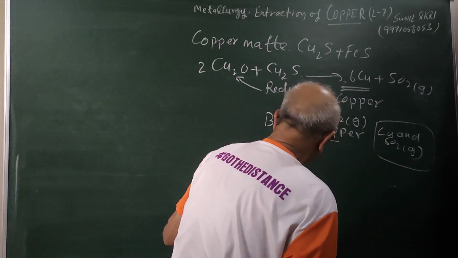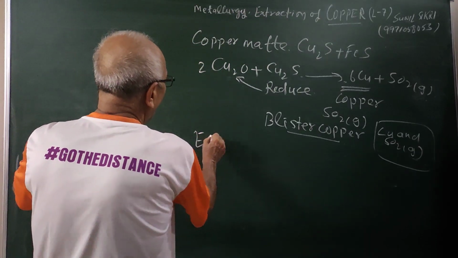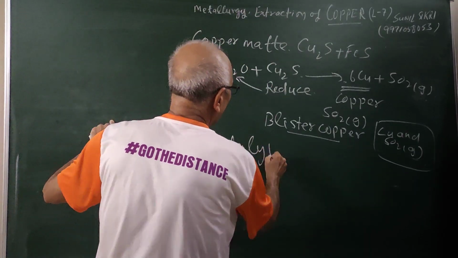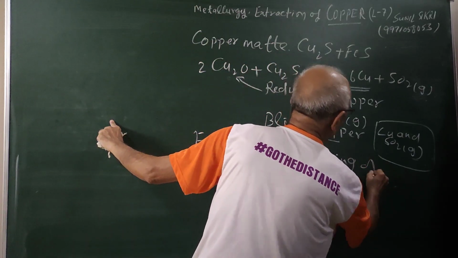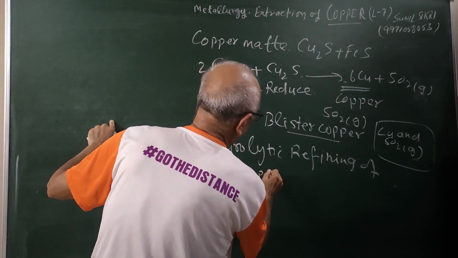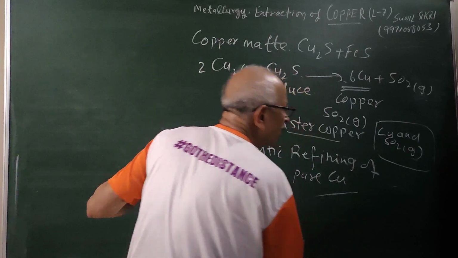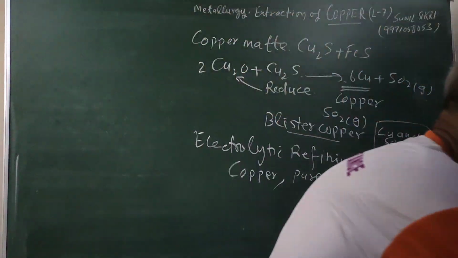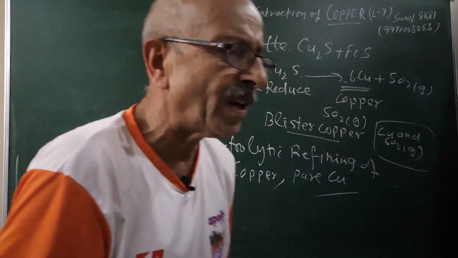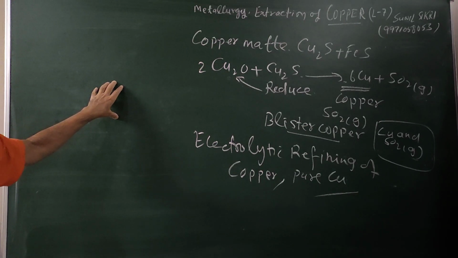Now this copper is more than 90% pure, and we can do the electrolytic refining of copper to obtain pure copper. This refining we will explain in the next process of refining, students. Okay, I am ending this lecture here. I hope, students, you have been able to understand the extraction of copper by the blast furnace and bessemerization process.